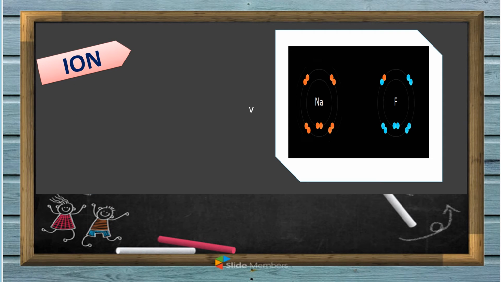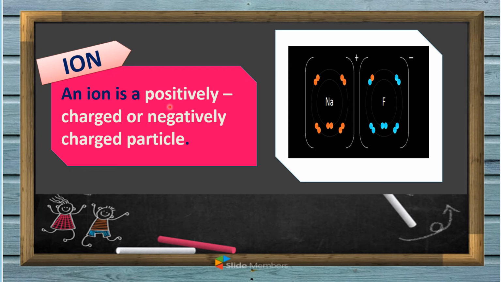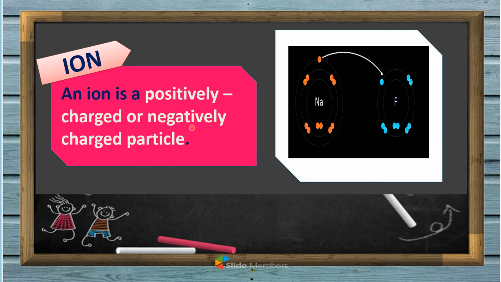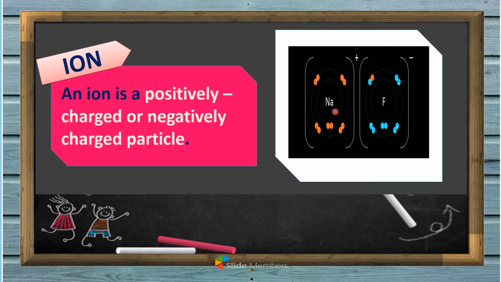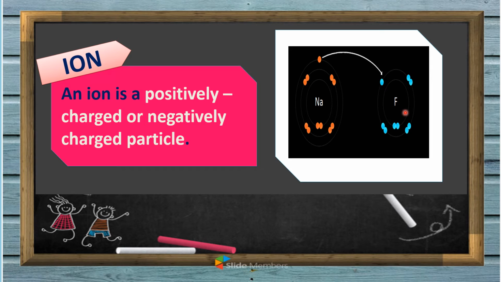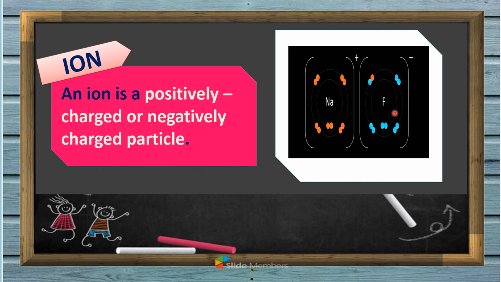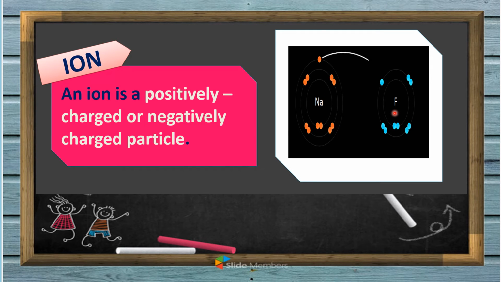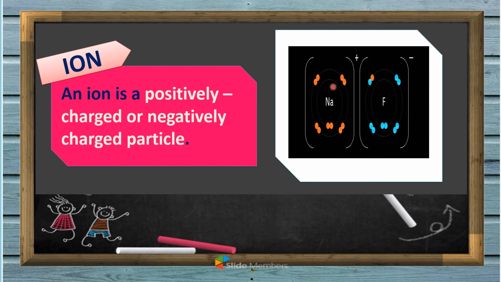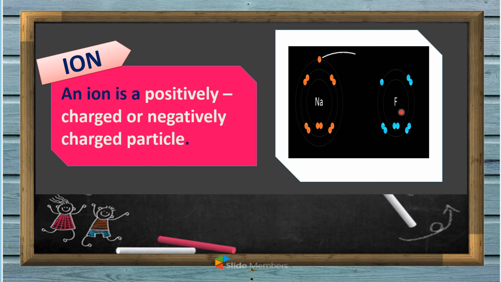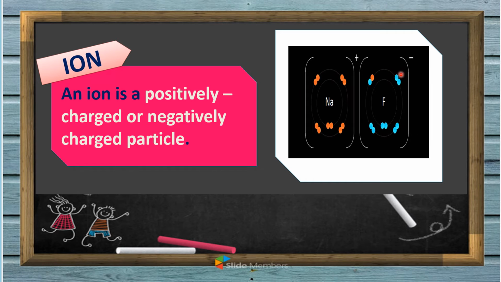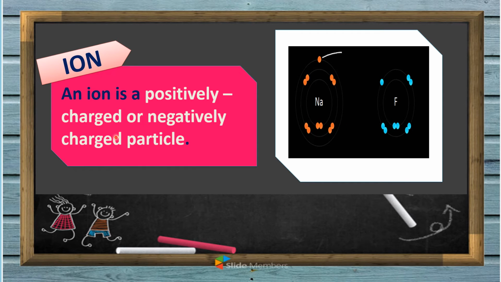Next is the word ion. An ion is a positively charged or a negatively charged particle. In this example, we have sodium and fluorine. Sodium is a metal atom while fluorine is a non-metal. When these two undergo a chemical reaction, the metal forms a positively charged ion and the non-metal fluorine forms a negatively charged ion. So in short, a charged particle is called an ion.